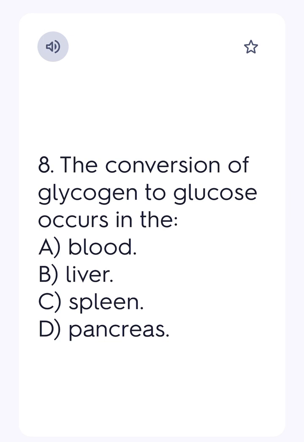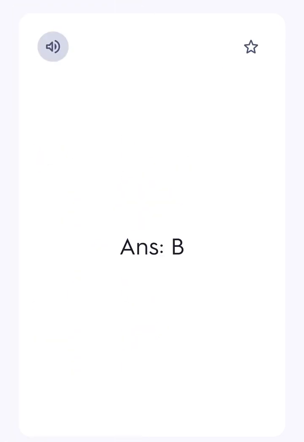8. The conversion of glycogen to glucose occurs in the A. blood, B. liver, C. spleen, D. pancreas. Ans. B.